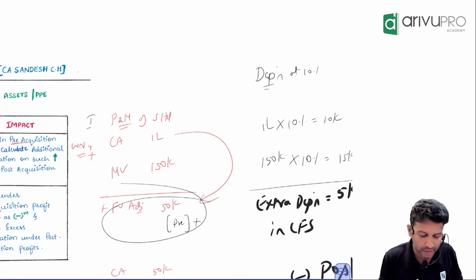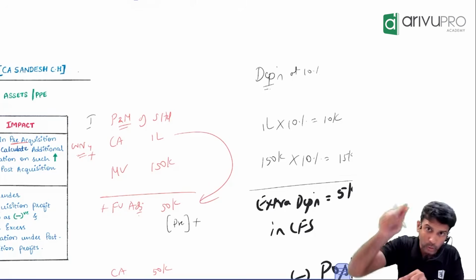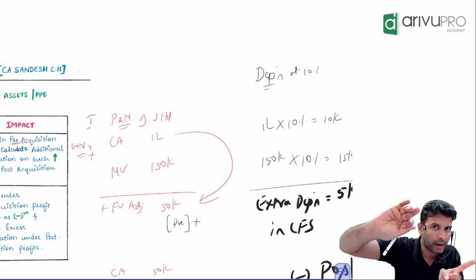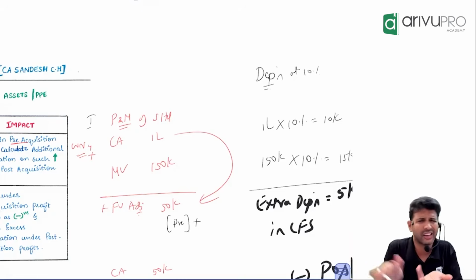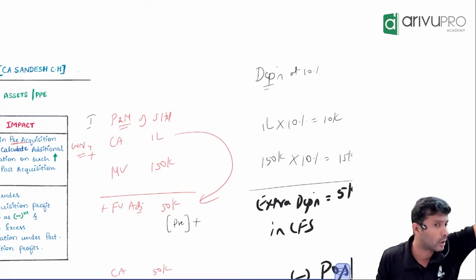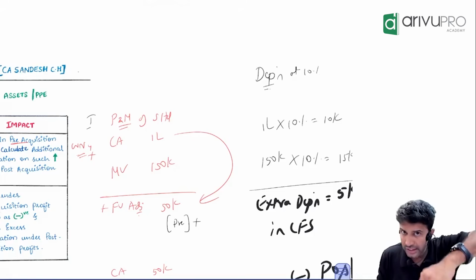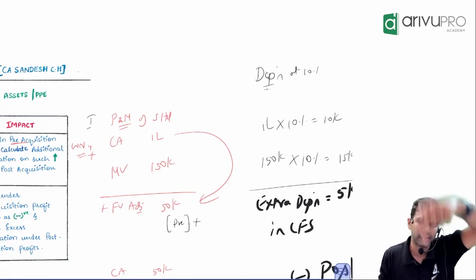So where will this come? The asset was already existing, so it should come under post or pre. Under pre-acquisition profit. Consider this as a revaluation adjustment or revaluation reserve. Is it only this, or will there be another corresponding adjustment?